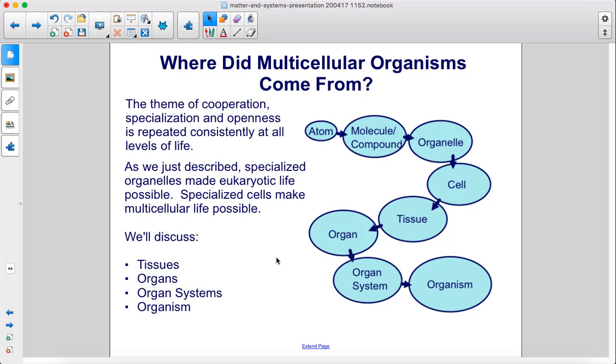The theme of cooperation, specialization, and openness is repeated consistently at all levels of life. As we just described, specialized organelles made eukaryotic life possible. Specialized cells make multicellular life possible. We'll discuss tissues, organs, organ systems, and organisms.